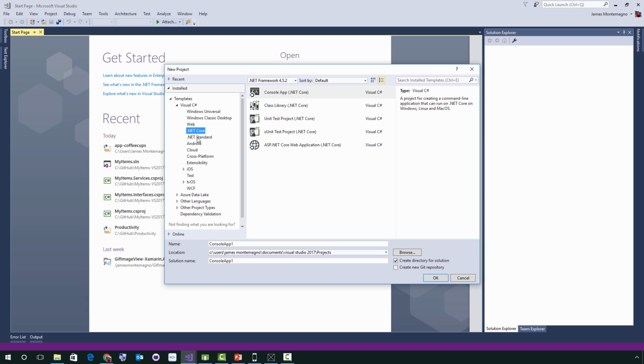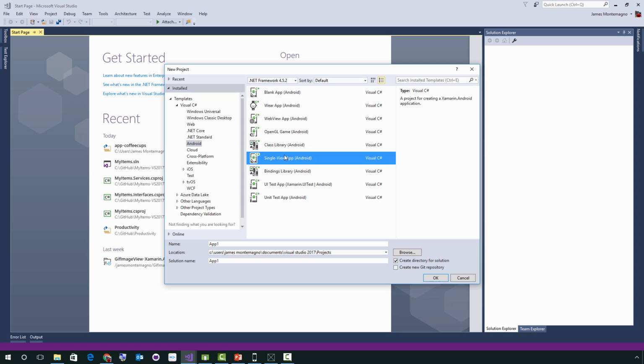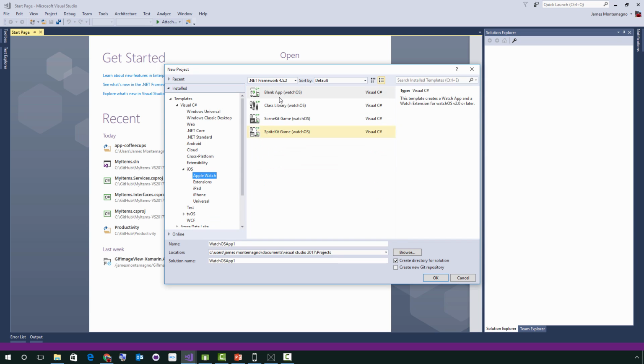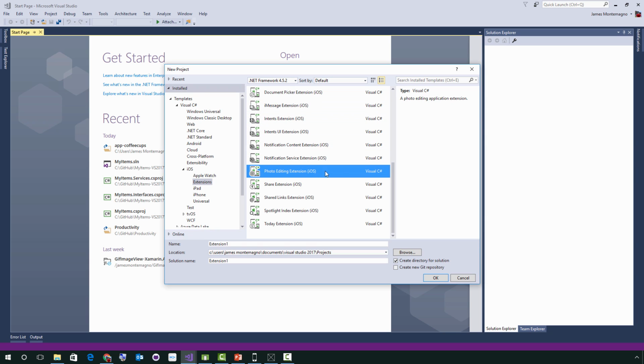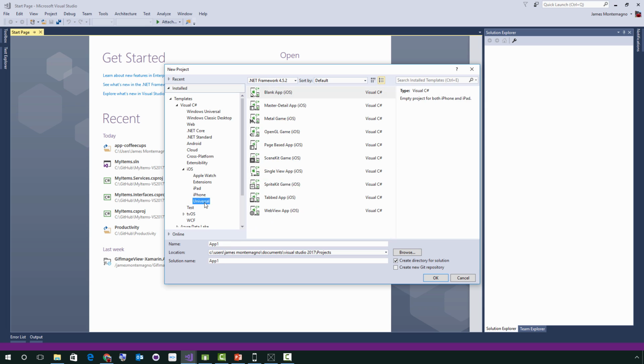So we have .NET Core installed. Here's that .NET Standard class library that I showed you earlier. We have new things like Android, so we have a single view application. We have an iOS application here, and here's Apple Watch. So here are all the Apple Watch 2 and 3 applications. Extensions, all these are brand new. So if you want to do iMessage applications or notification services and photo editing extensions, you can do that. Under Universal, you have iOS Universal apps, and you even have tvOS applications. So if you want to create a game or an application for Apple TV, you can do that right here.